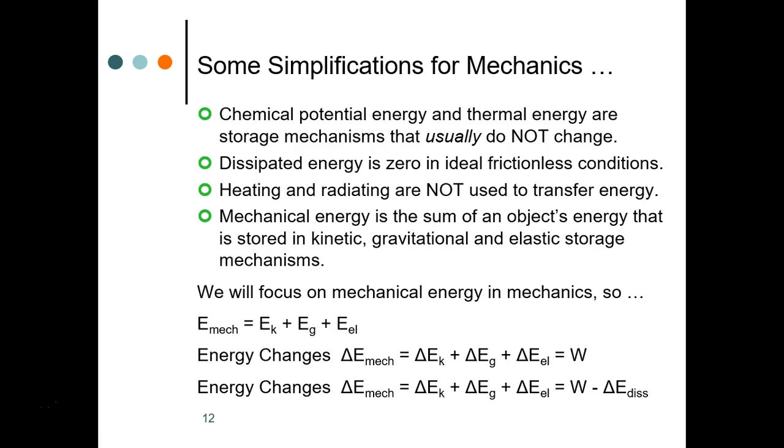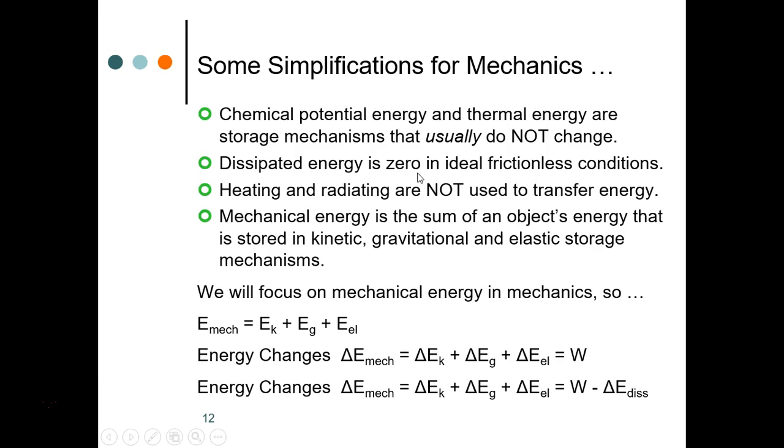Now, for mechanics, we can make some simplifications. Chemical potential energy and thermal energy are storage mechanisms that usually do not change. So that means we don't have to worry about showing them. However, sometimes the chemical potential energy will change. Typically, this is when we have an engine involved and the potential energy in the gasoline is being transferred into some other storage mechanism, or it could be a person pushing something or throwing something, and there they're using the chemical energy stored in their bodies. But often we don't have to worry about chemical potential energy.